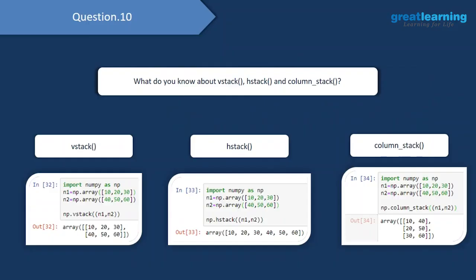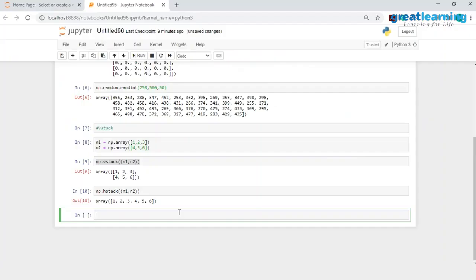Then we have our final stacking method, which is column_stack. And again, as the name states, column_stack helps us stack two NumPy arrays as two individual columns. So if I have np.column_stack of n1, n2, you would see that in the first column I have the n1 NumPy array, and in the second column I have the n2 NumPy array.